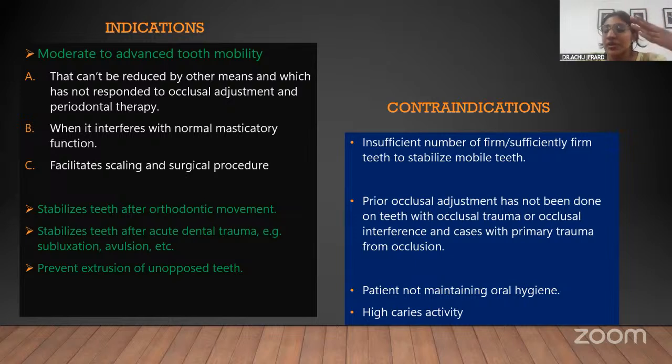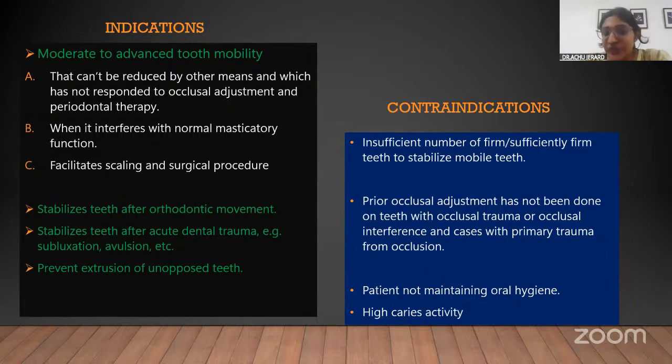While discussing the indications itself, I have told you the major contraindication. The major contraindication, where people wrongly do splinting, is when there might be minor tooth mobility, or maybe greater tooth mobility, because of severe traumatic occlusion. In such cases, the first thing you have to do is correct the occlusion and then wait for some time to see if the mobility is subsiding. Only after that is splinting indicated. Also, it is contraindicated in cases where there is no adequate number of teeth to gain support from.